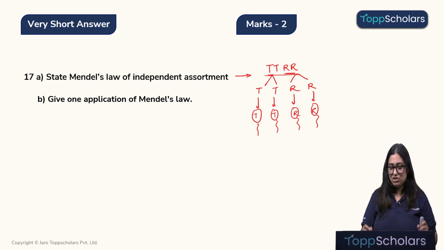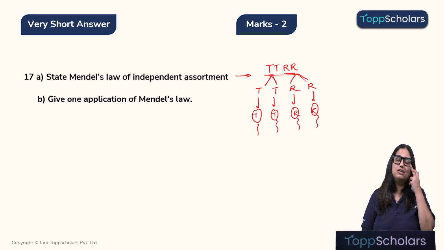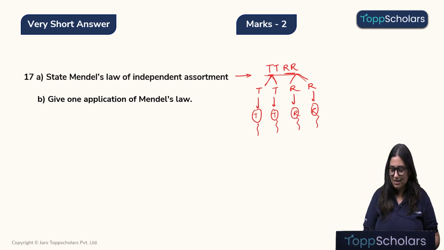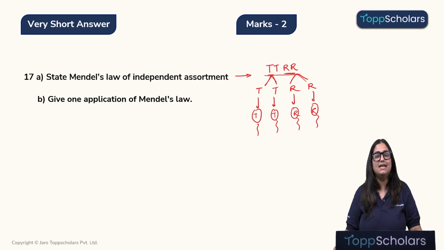So this separation of the alleles when we are studying two characters is independent of each other. That means the separation of the allele of tallness will not affect the separation of alleles of roundness of seed, and they will be independently entering into each gamete. This is Mendel's law of independent assortment with example.